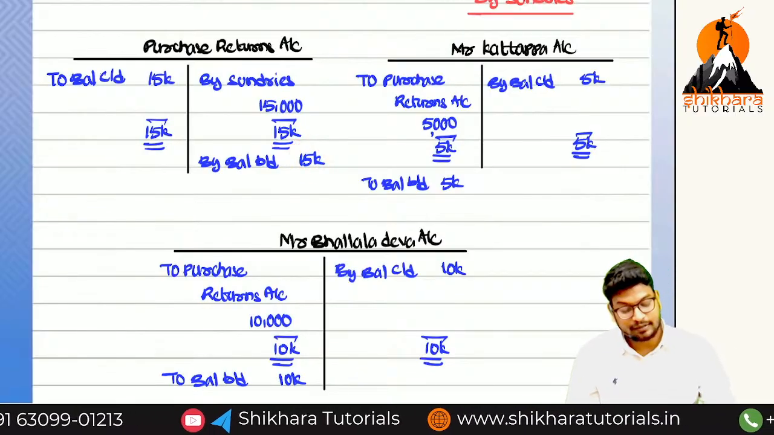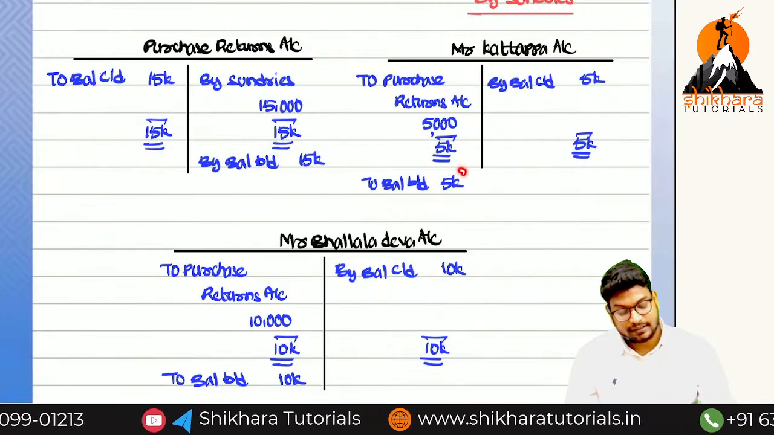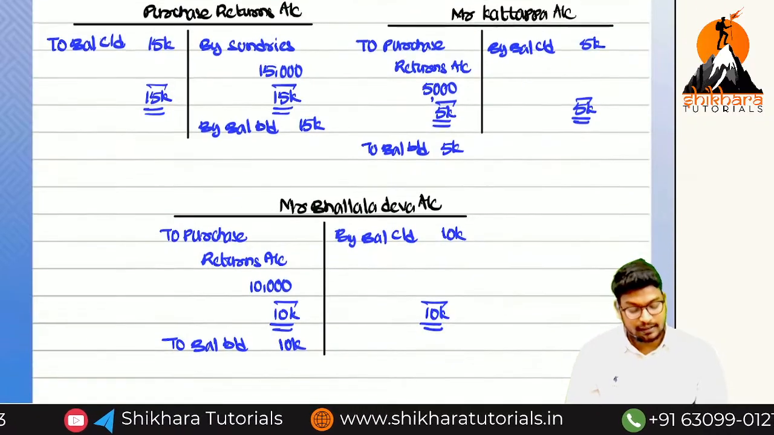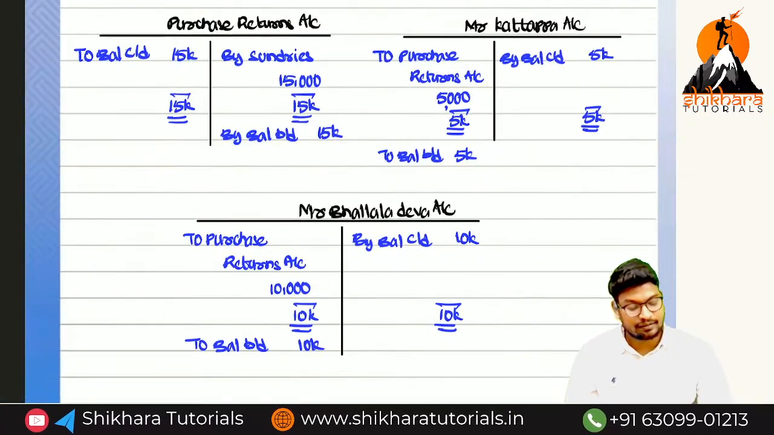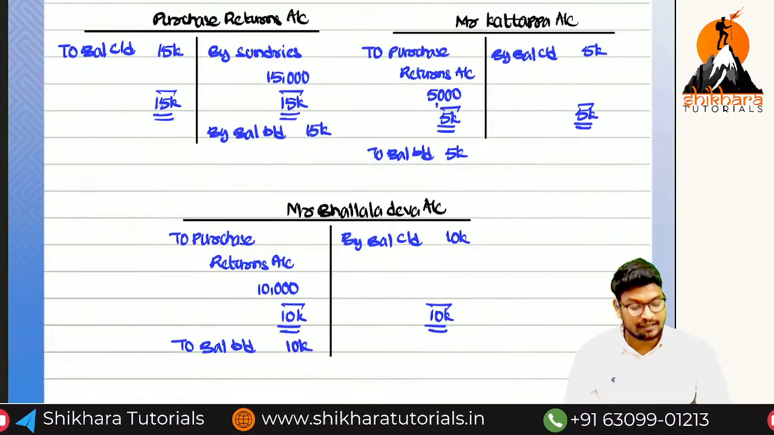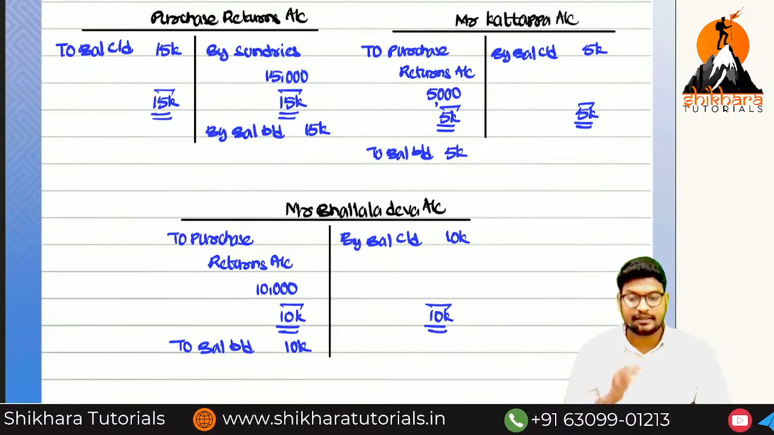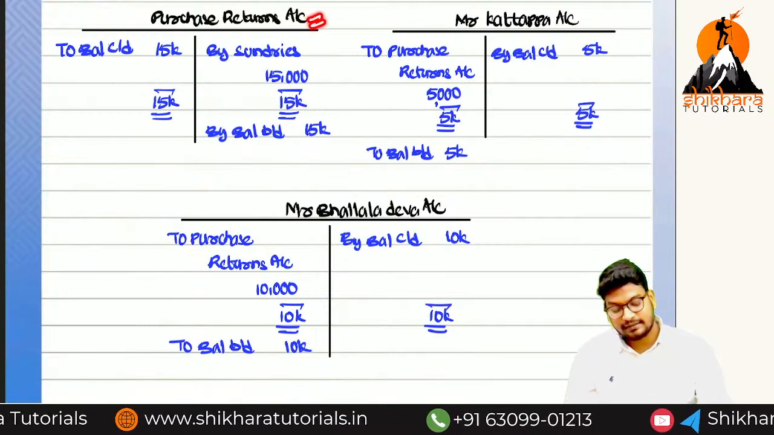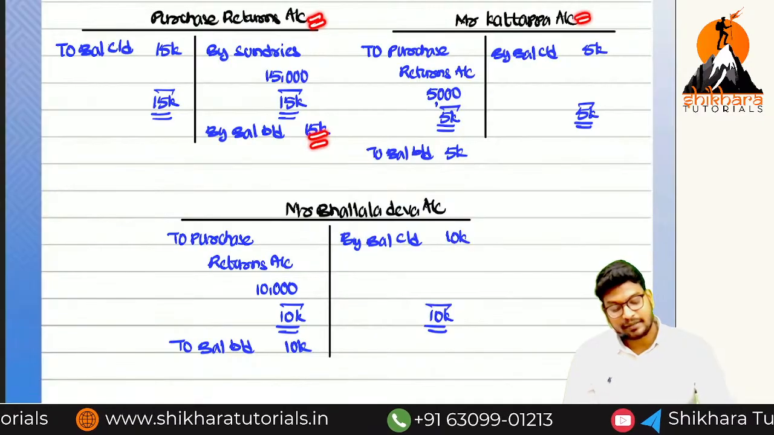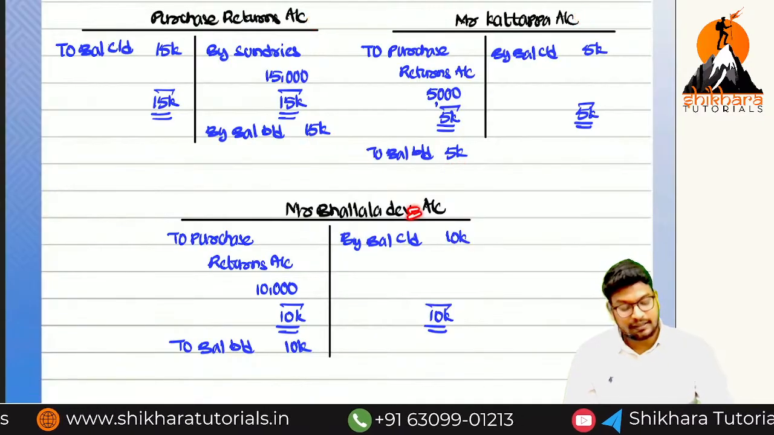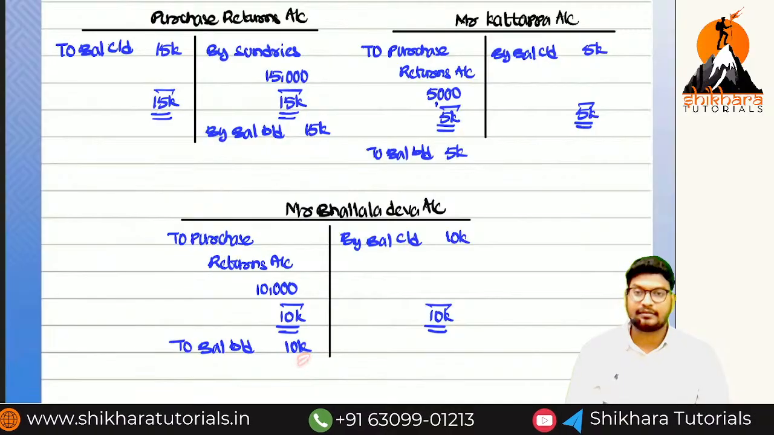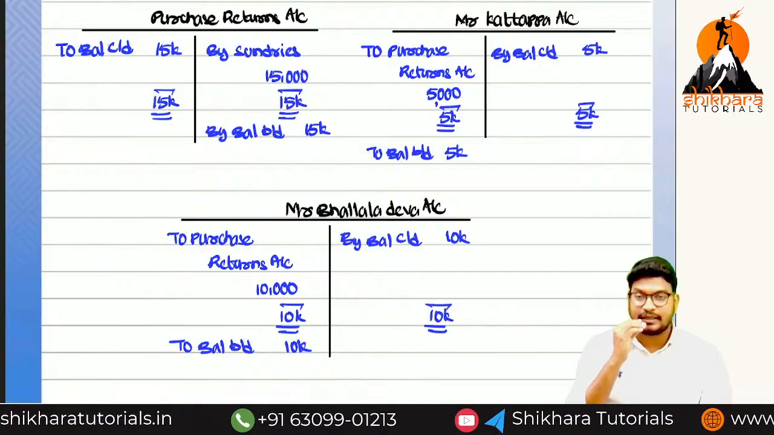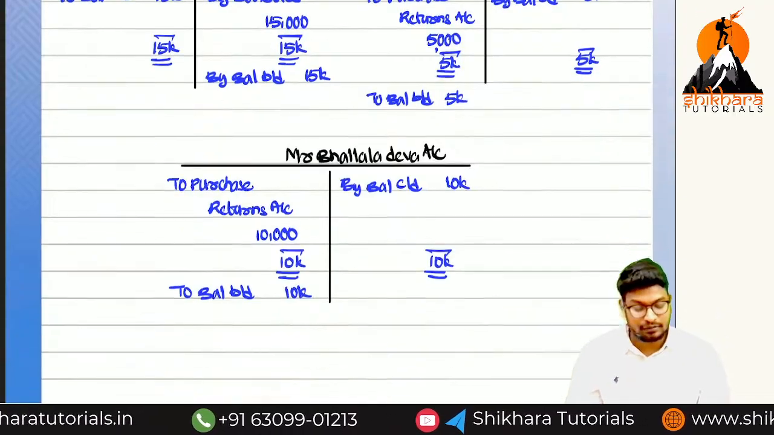Let's come to the Kattappa. Kattappa account is showing which balance? Debit balance, because it is showing the opening balance on the debit side. And Ballal Deva account is showing which balance? Debit balance, because the opening balance is available on the debit side or credit side? Debit side. So this is how we can conclude that purchase returns is showing the credit balance, Kattappa account is showing the debit balance, and Ballal Deva account is showing the debit balance. So debit balance means we have to transfer it to the debit side of the trial balance. Credit balance means we have to transfer it to the credit side of the trial balance.